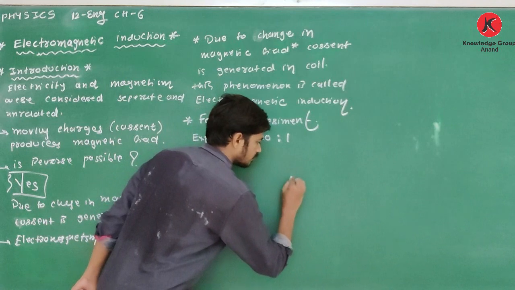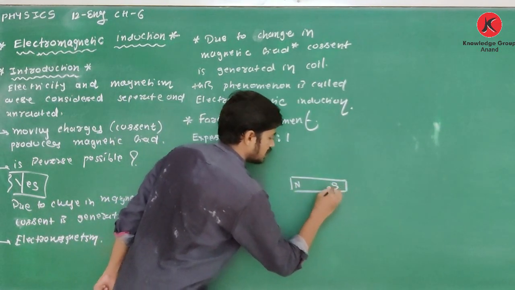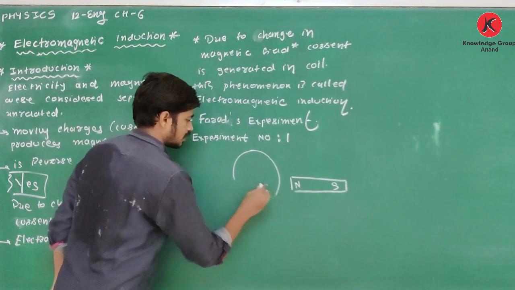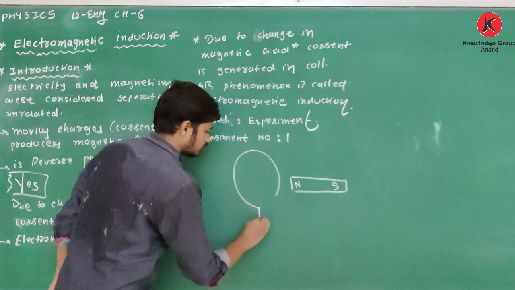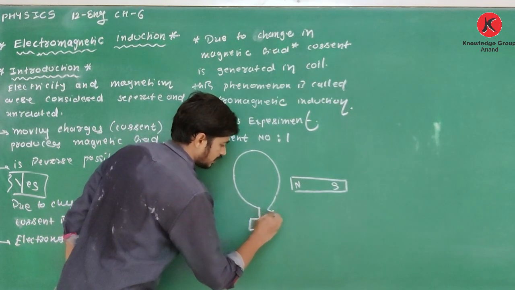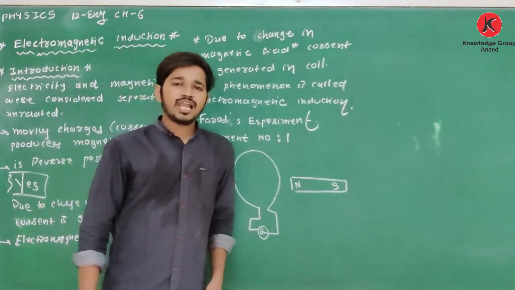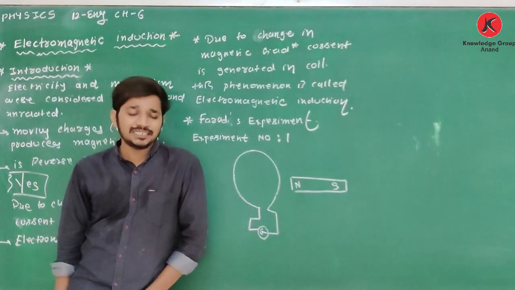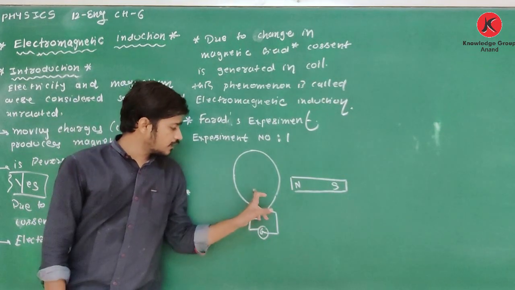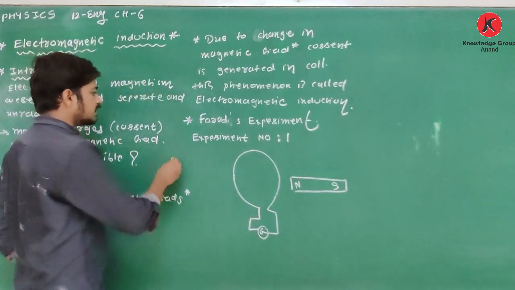See, a bar magnet, North Pole, South Pole, a coil, and this coil is connected with a galvanometer. Why a galvanometer? Because a galvanometer measures the current flowing from this coil.